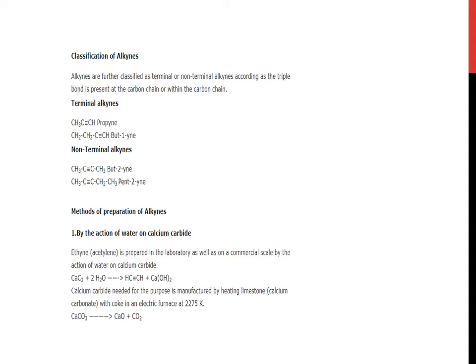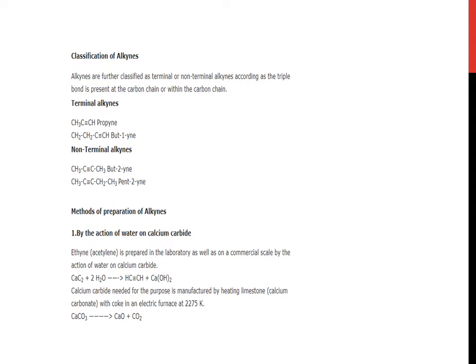Now methods of preparation of alkynes. Number 1, by the action of water on calcium carbide. Ethine is prepared in the laboratory as well as on a commercial scale by the action of water on calcium carbide. CaC2, calcium carbide, when it reacts with water, it gives acetylene and calcium hydroxide. That is CH triple bond CH and Ca(OH)2 is formed.